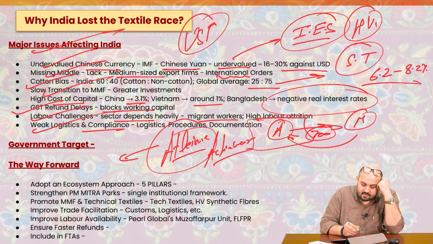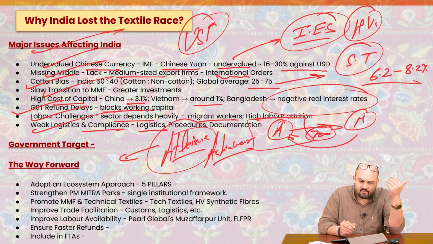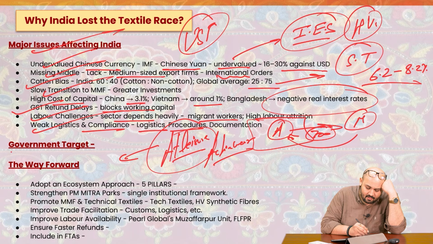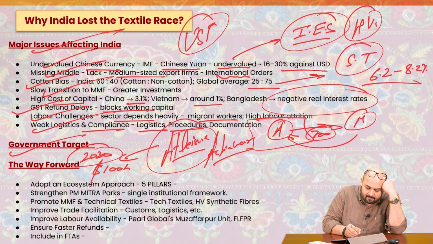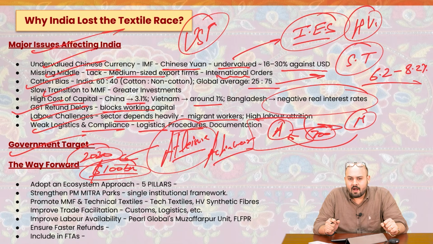Weak logistics and compliance. We do not have that much logistics, though we have come up with a logistics policy and the PM Gati Shakti. We have come up with various interventions, but still the logistics aspect is missing. Port procedures, customs, clearances, documentation, compliances, regulatory mechanisms are still weak. Government has a target that by 2030, we need to increase the export value of textiles and apparel to almost $100 billion.